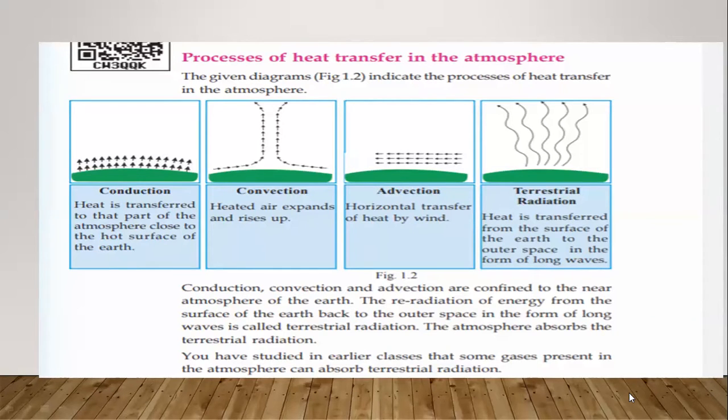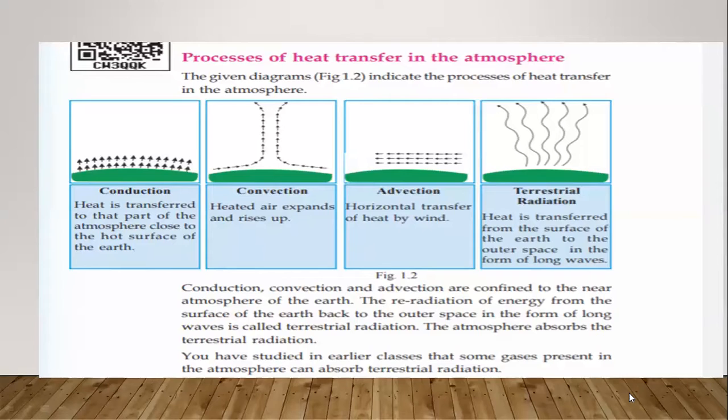അതിന് ഓരോരോ പ്രോസസ് ഉണ്ട് 4. There are four processes through which the atmosphere is heated. There is a process of heat transfer in the atmosphere. അതായത് ഒറ്റയടിക്ക് atmosphere ചൂടാവുന്നില്ല. There are different stages. The heat is transferred through different stages.